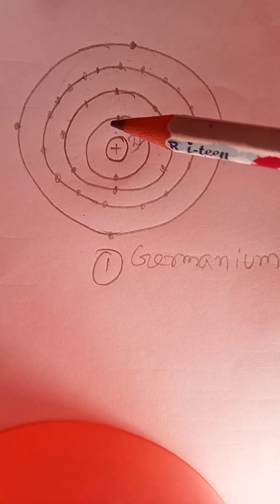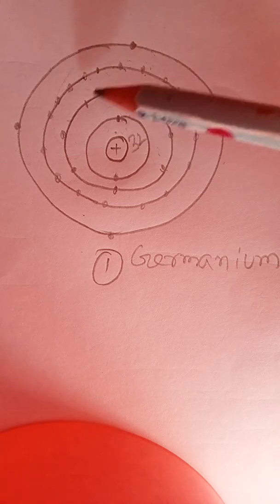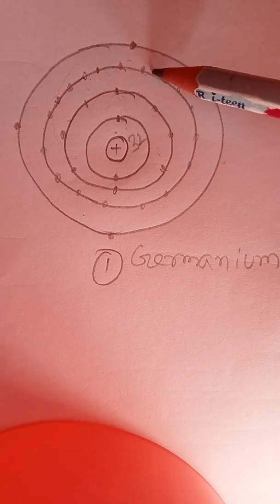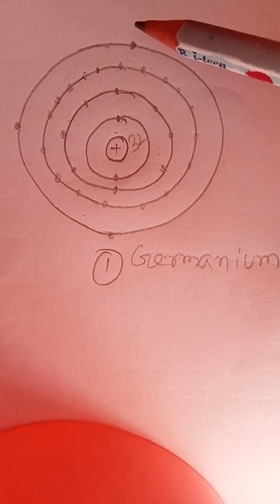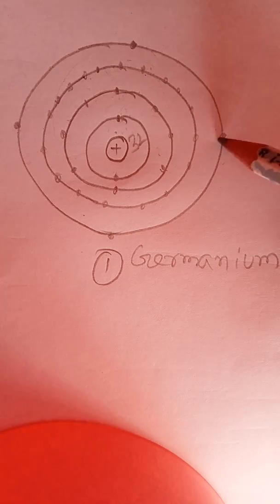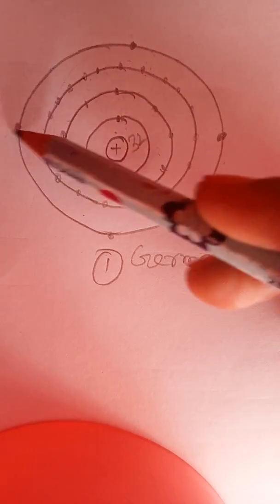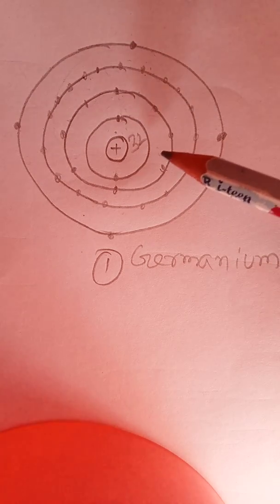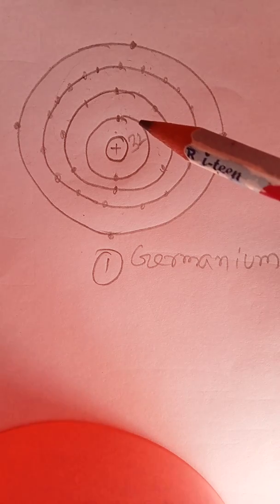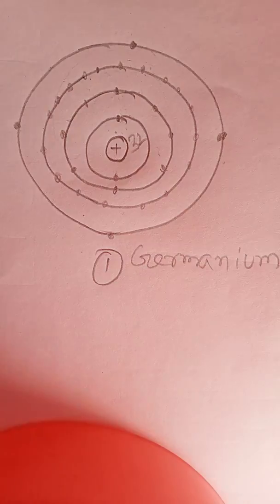So germanium has 2 electrons, then 8 electrons, then 18 electrons, and lastly 4 electrons. These 4 electrons are the valence electrons. This is usually the model of germanium. It's called all germanium.